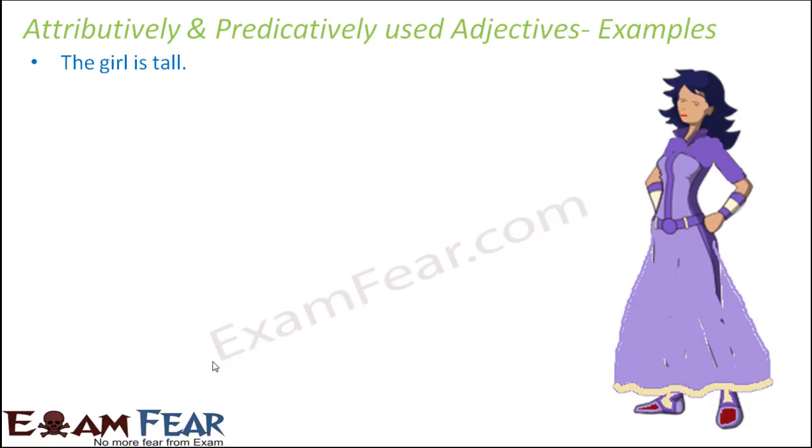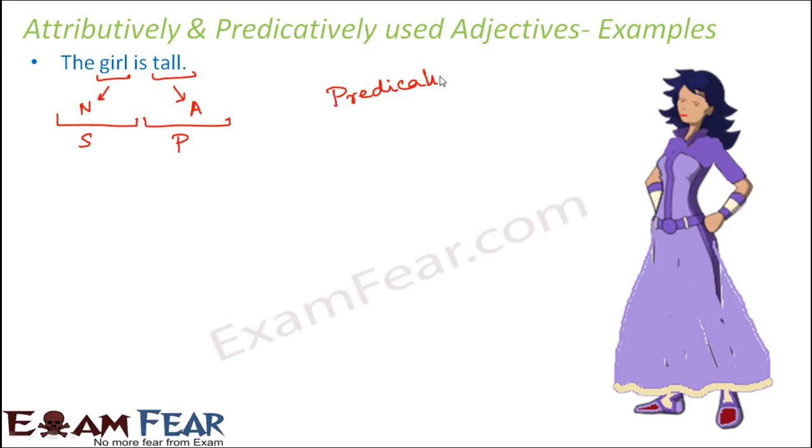Let us take one more example. The girl is tall. Here, which is the noun? Girl is the noun. And which is the adjective? Tall is the adjective. Now here we see very clearly that the adjective has been used after the noun, right? And which is the subject of the sentence? The girl is the subject, is tall is the predicate. So the adjective is a part of the predicate. That means in this example, the adjective has been used predicatively.